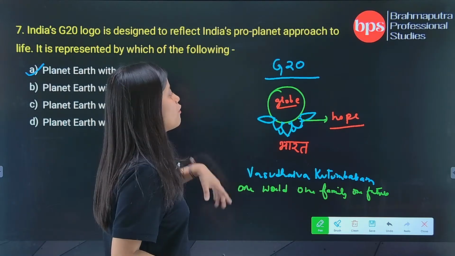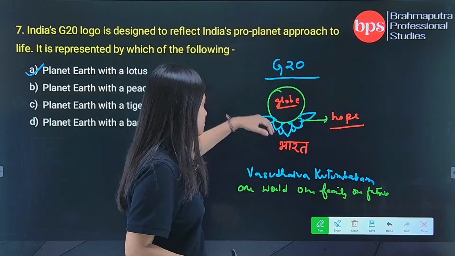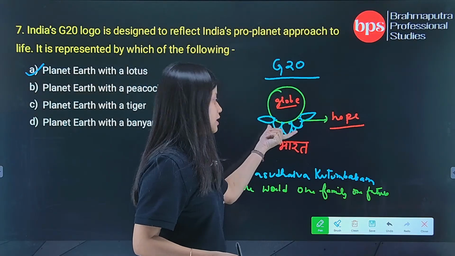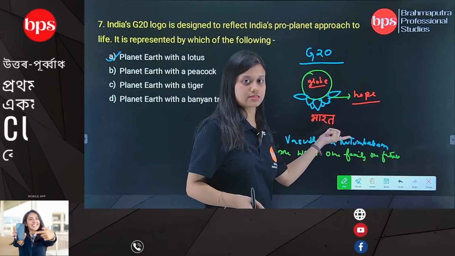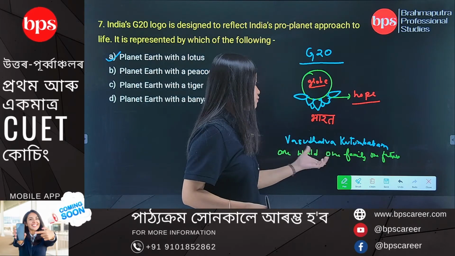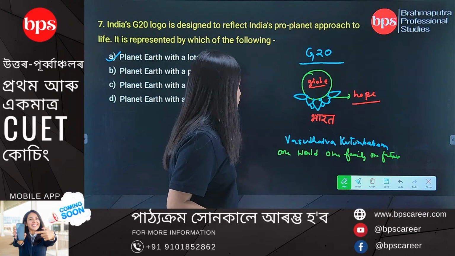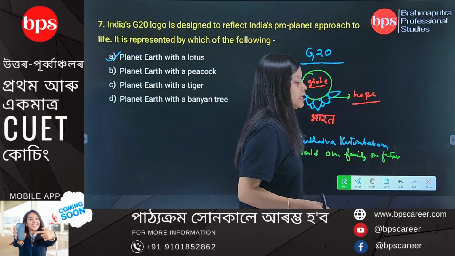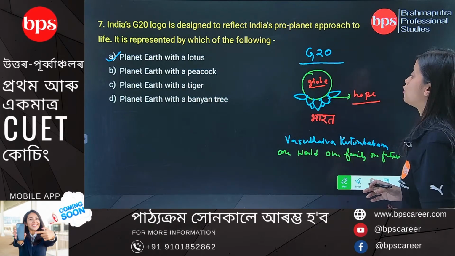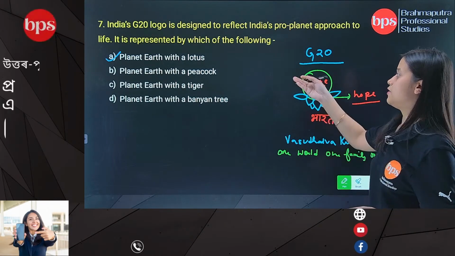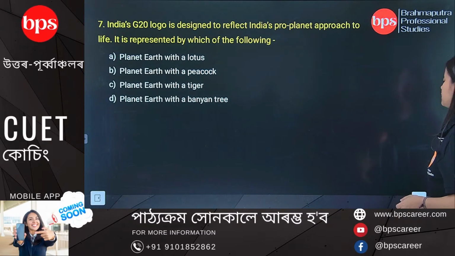From the symbol, all you have to remember is the G20 logo has the globe, and below the globe there is a lotus symbol, and below the lotus symbol the word Bharat is inscribed, and at the bottom of the logo there is the theme of G20, Vasudhaiva Kutumbakam, that is one world, one family and one future. These are the minute details you have to look forward to. So you got your answer. Your answer is planet Earth with a lotus. Let's move on to the next question.